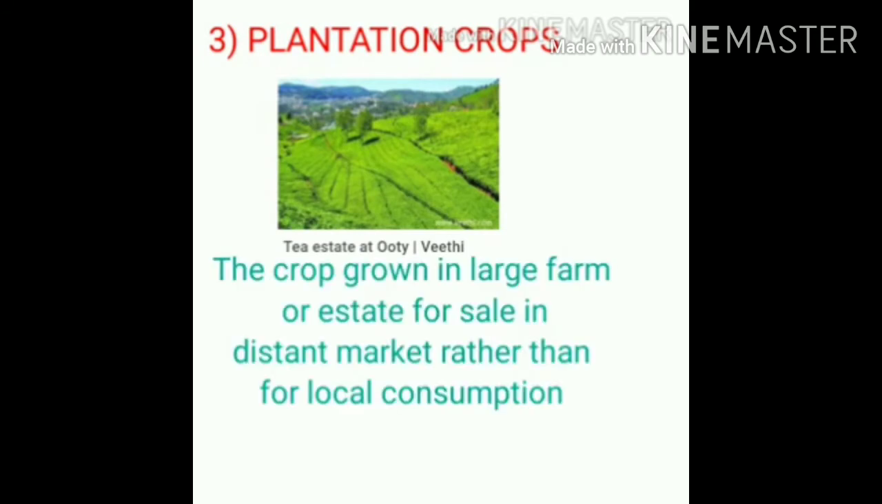Third is plantation crop. The crops that are grown in large form, that is estates where crops are grown for sale in distant markets rather than local consumption, are called plantation crops. For example, coffee, tea, tobacco, etc. are plantation crops. These crops are cultivated in place and mostly they are exported.